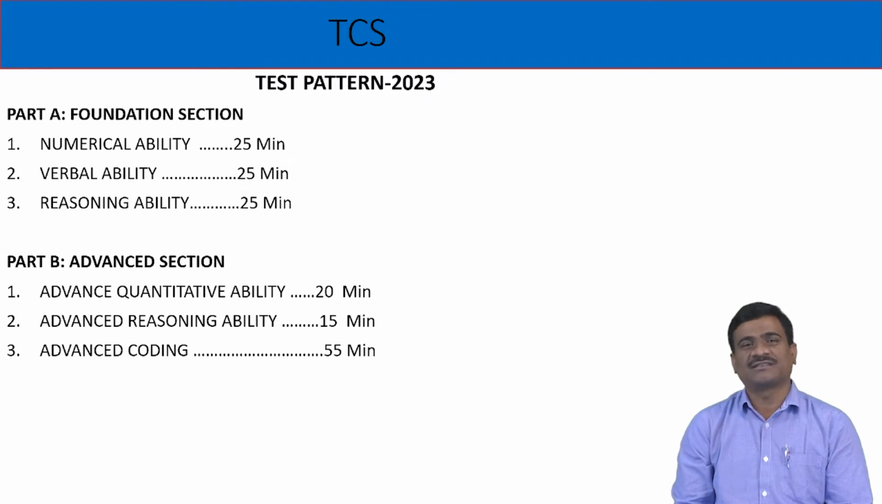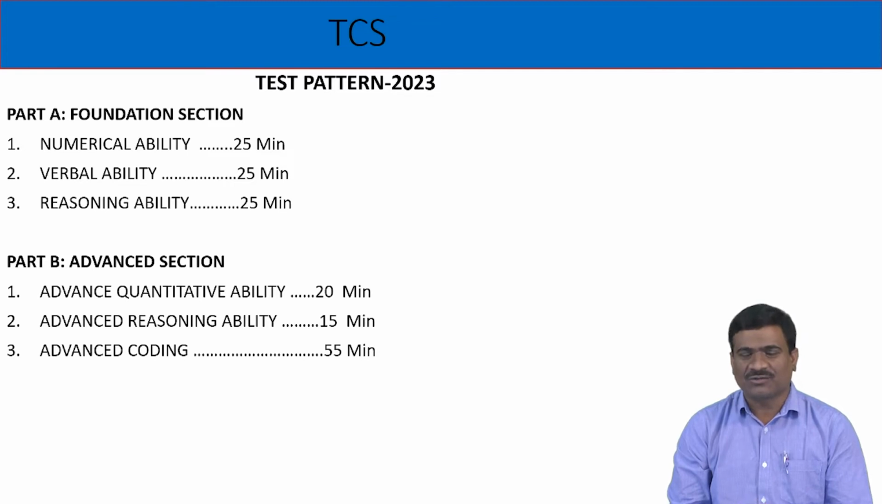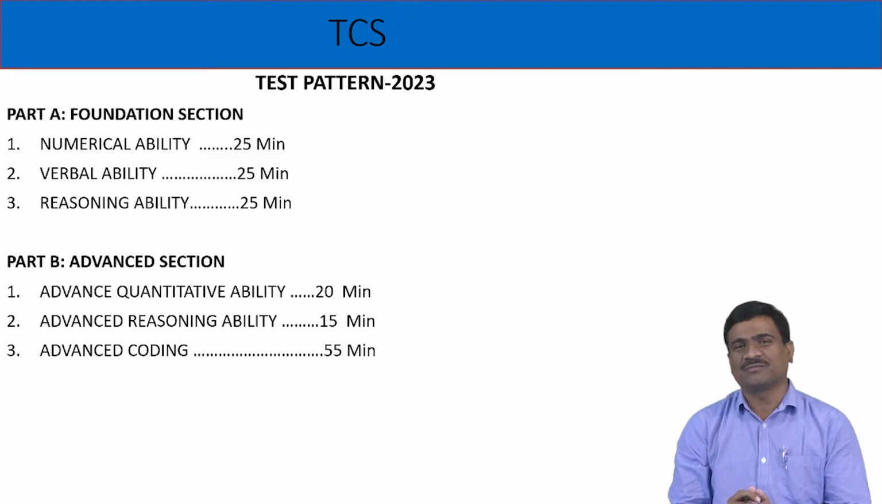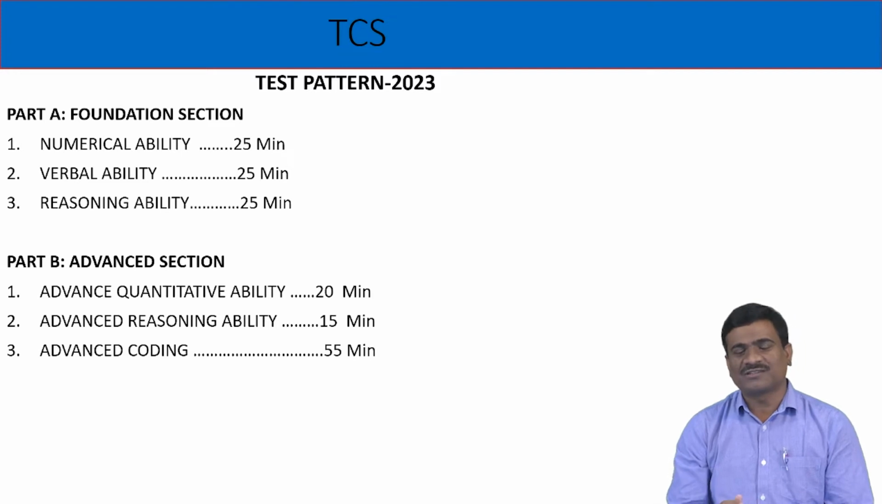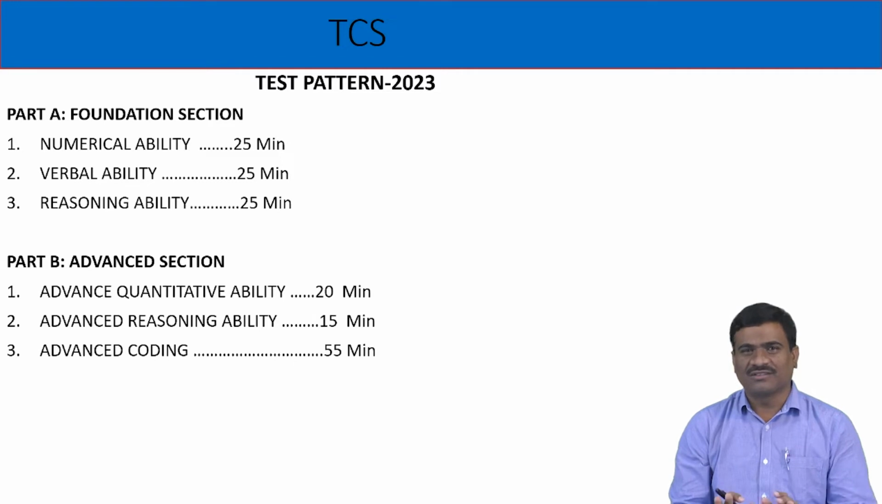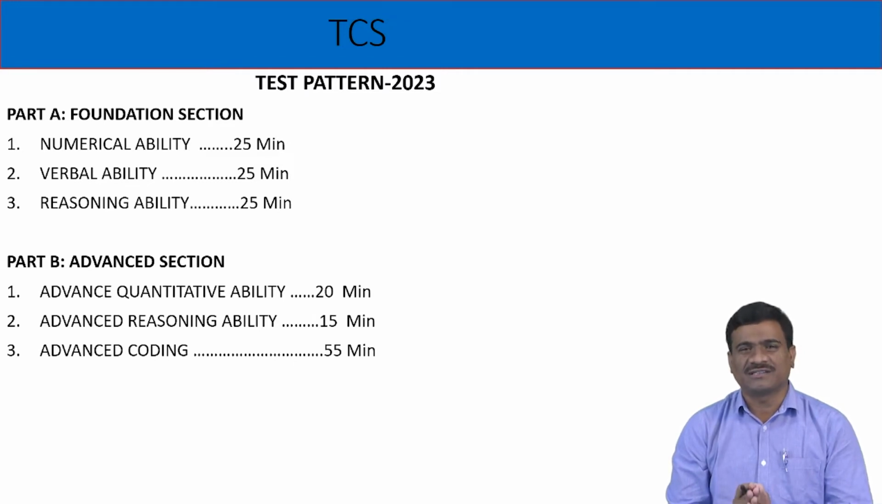About TCS test pattern. Section A: quantitative ability or numerical ability. Number 2, general English. Number 3, logical part or reasoning part. Second part, advanced section: advanced quantitative ability, advanced reasoning and coding test. This is about TCS test pattern, Section A and Section B.